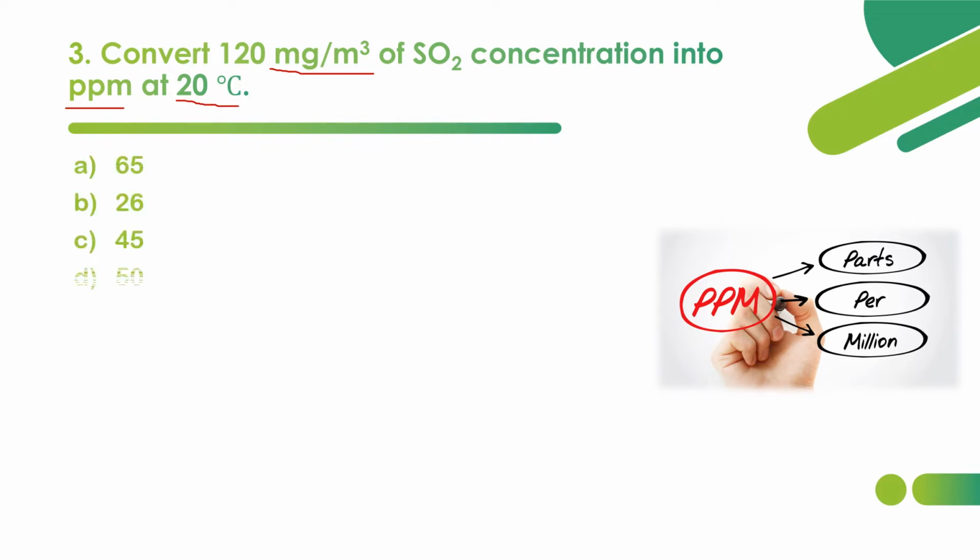This problem will be based on the gas law. We have to apply the gas law formula here, and we should know what is ppm, what is milligram per meter cube, and what about the temperature variance. Accordingly we have to do the calculation. Option C, 45 ppm, is the correct one.